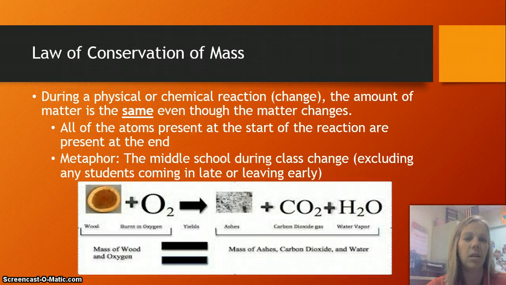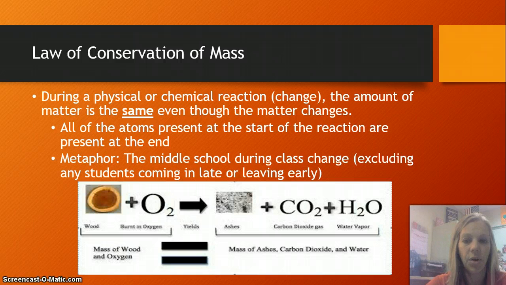So really, what does the law of conservation of mass state? Well, here it is in my own words. You're going to see it several different ways between the book and other papers that we do. But during a physical or chemical reaction, the amount of matter is the same. That's telling you that the amount of atoms at the beginning of a reaction and at the end after the reaction, those are the same. So we haven't lost any atoms, like disappeared, and we haven't gained any atoms.